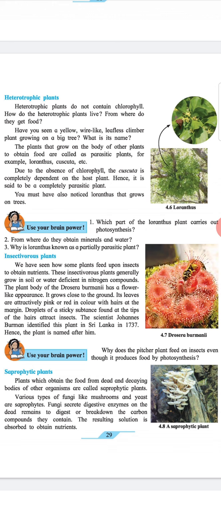Due to the absence of chlorophyll, the Cuscuta is completely dependent on the host plant. Hence, it is said to be a completely parasitic plant. You must have noticed Loranthus that grows on trees.